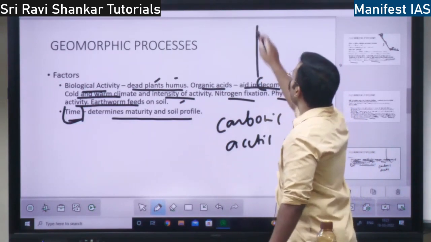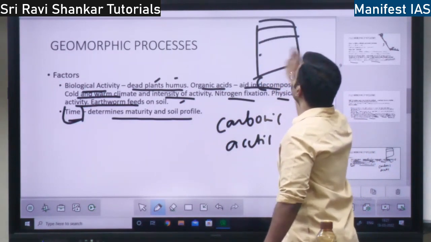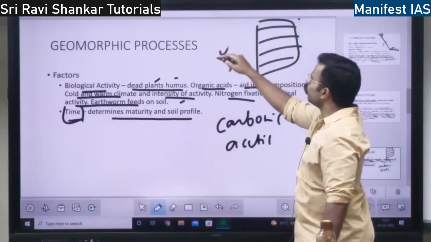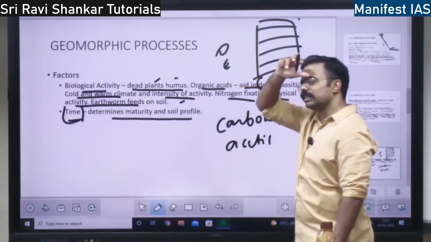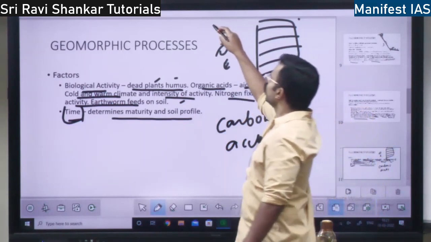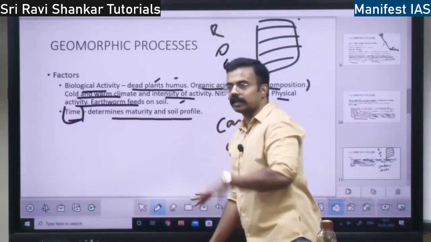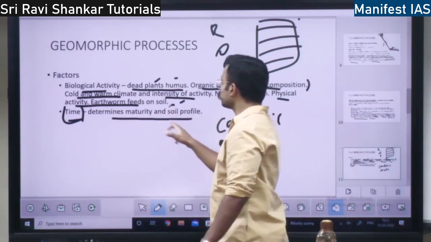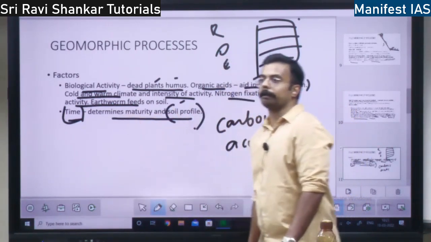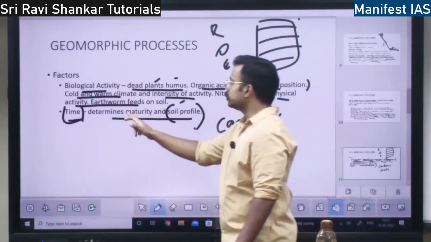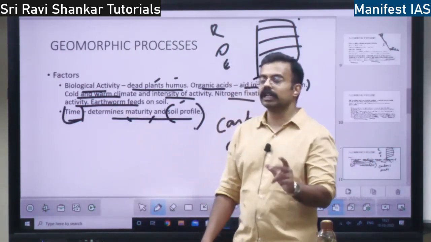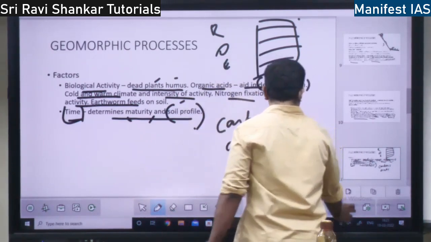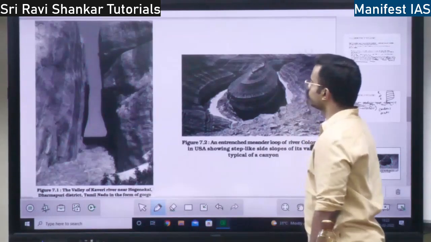Profile means what are the layers in the soil, right? There are some layers, O, E, some layers are there. I forgot the exact order. Those layers, the soil profile, will be determined by time, right? And it also determines how mature a soil is, whether a soil is old or new. That will be determined by time. So this completes the geomorphic processes.